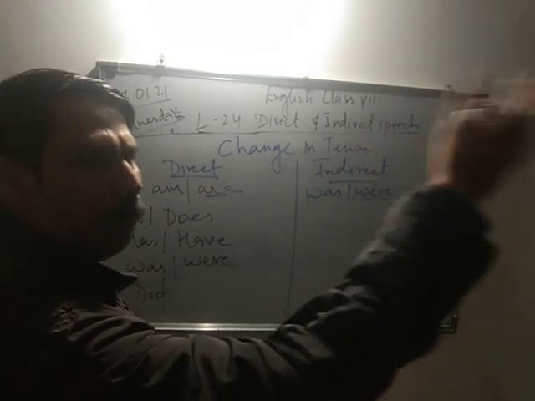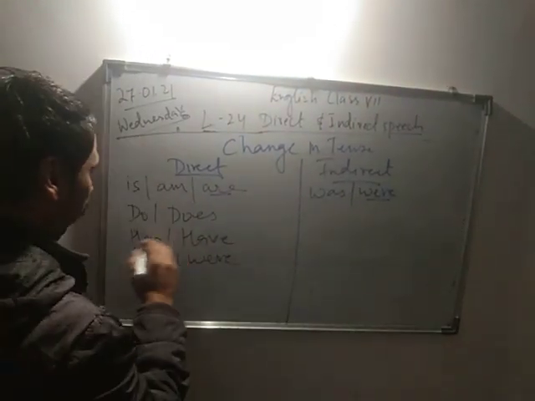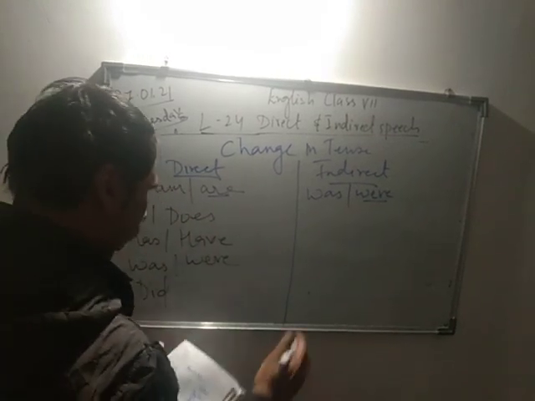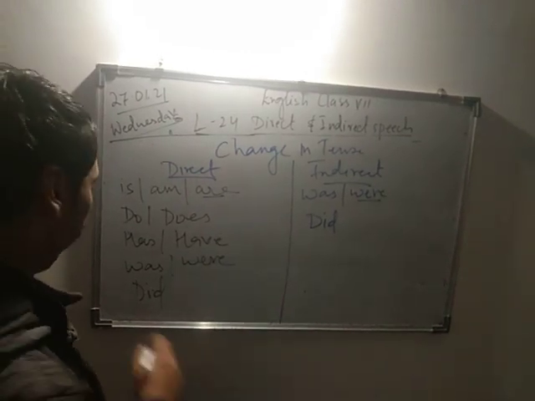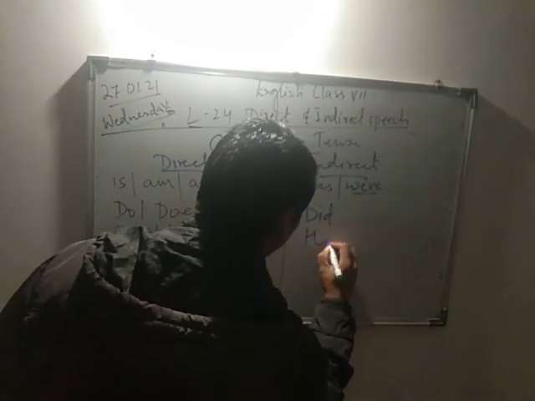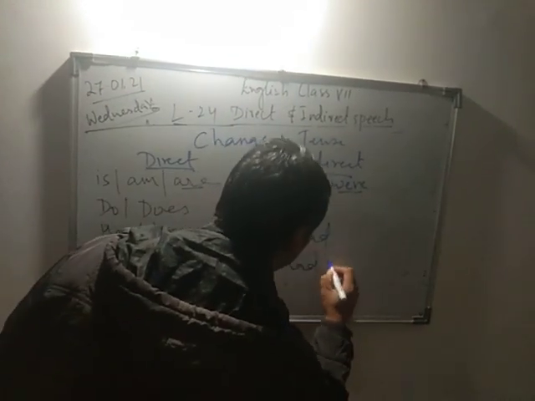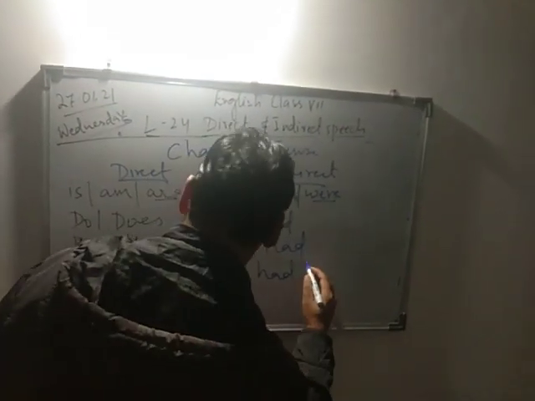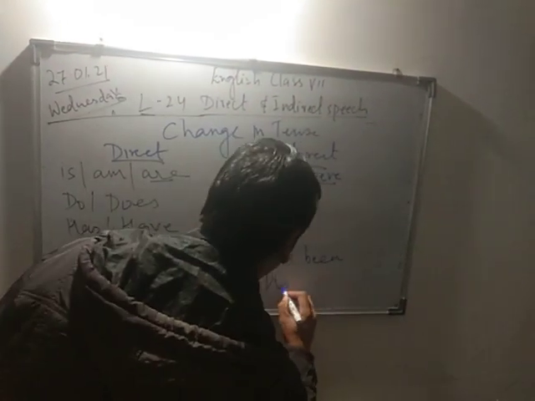He said, we are playing. He said that we were playing. Do, does change to did. Has, have changed to had. Was, were changed to had been. And did change to had.